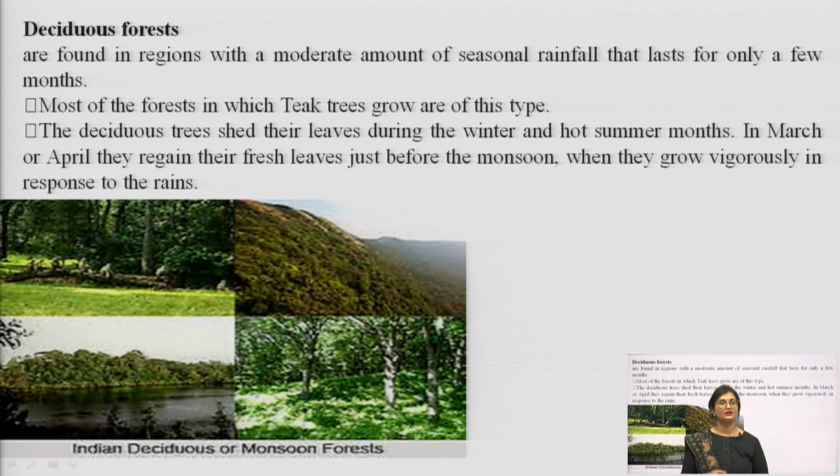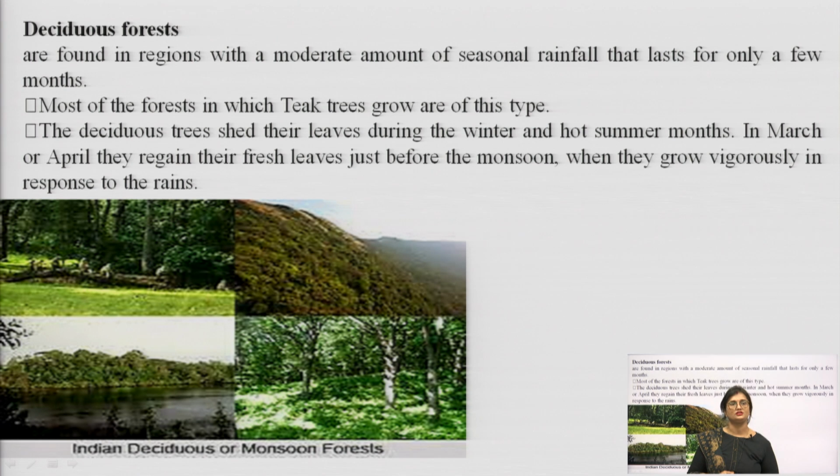The next kind of forest is deciduous forests. They are found in regions with a moderate amount of seasonal rainfall. So, deciduous forests are those which do not need much rainfall. Those areas of the Indian subcontinent which receive very little rainfall can house these kinds of trees, that is, they make up the deciduous forests.